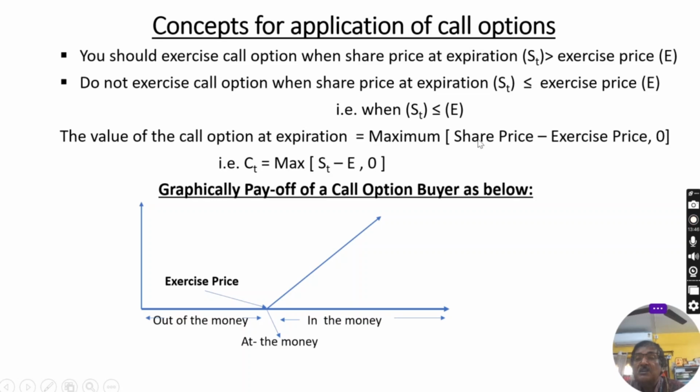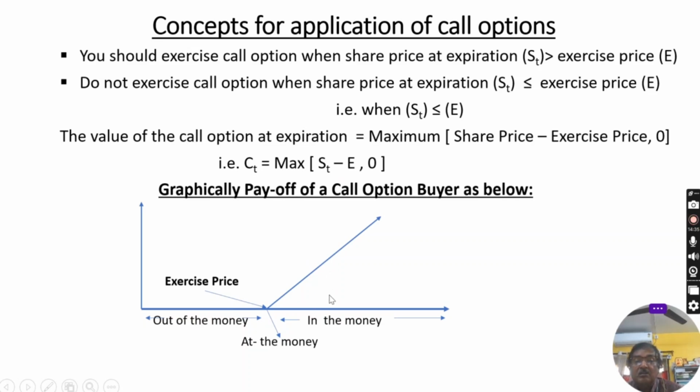But if the share price in the market is higher than the exercise price, then the difference is the benefit for application of the call option. That's why it is written by formula this way: maximum of this. Suppose the share price in the market is 120 and the exercise price is 100, then what will be the value of the call option? 120 minus 100, that is 20. Between 20 and 0, which is the maximum? 20. The value will be 20, because the call option owner will exercise the call option as the market price is higher than the exercise price. It is again written in mathematical form this way.